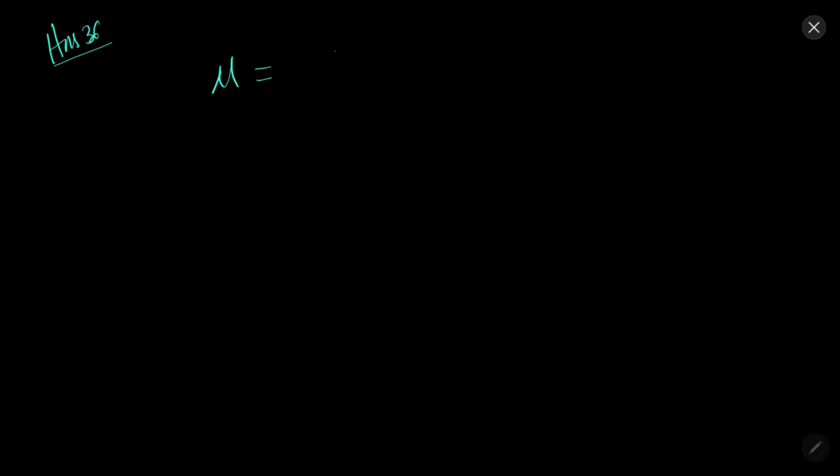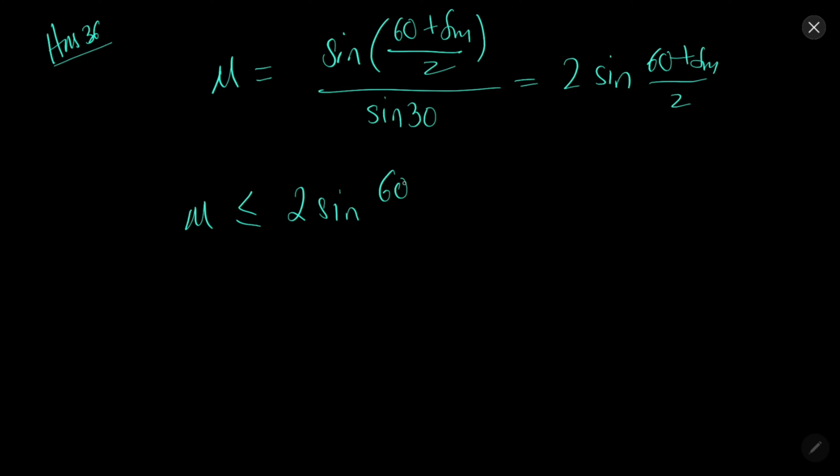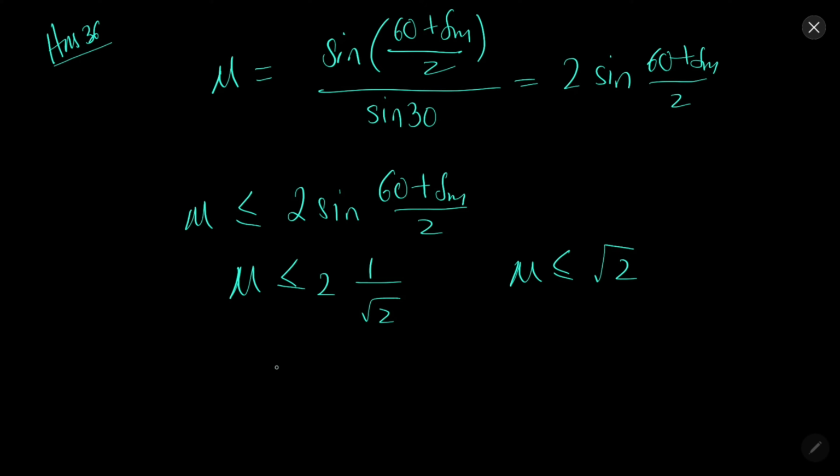Mu equal to sine 60 by sine of delta m by 2. Sine 60 by 2, that is sine 30 degree. It can be 2 sine of 60 plus delta m by 2. So after this, mu will be less than or equal to 2 sine of 60 plus delta m by 2. So mu will be less than or equal to 1 by root 2, less than or equal to root 2.